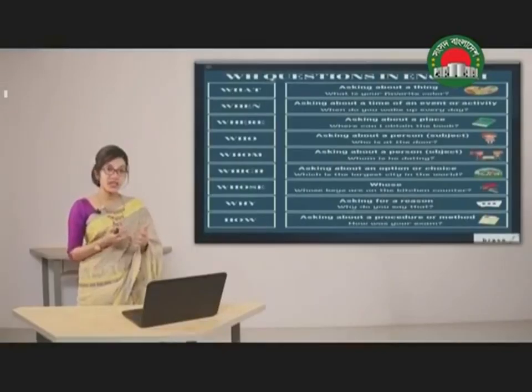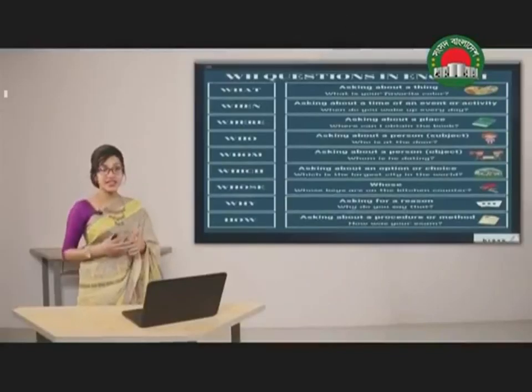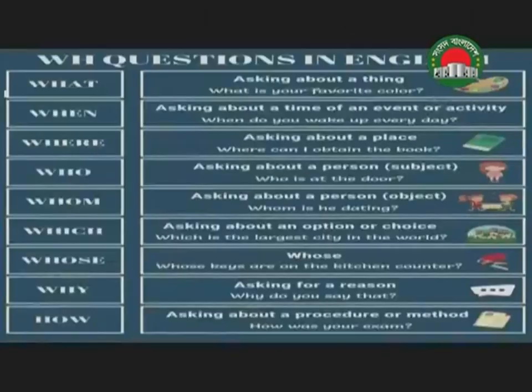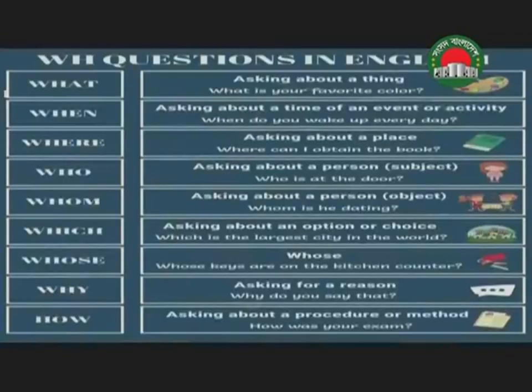So whenever you are asking about a choice or option, you can ask the question by introducing which. For example, which is the largest city in the world? As we can see in the example, whose keys are on the kitchen counter? So this refers to a possession. Why?